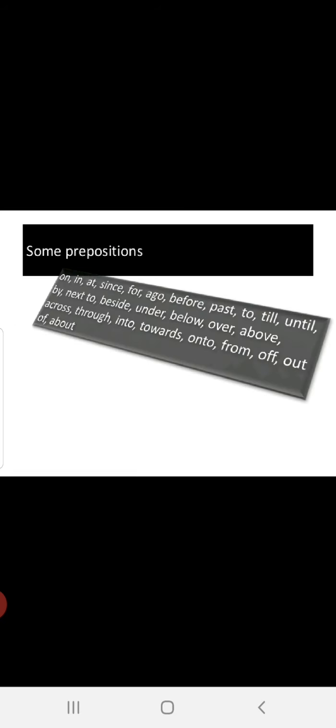Now, some prepositions. See, not all, some. Let me read out the list for you. In, on, at, since, for, ago, before, past, to, till, until, by, next to, beside, under, below, over, above, across, through, into, towards, onto, from, of, out of, about.